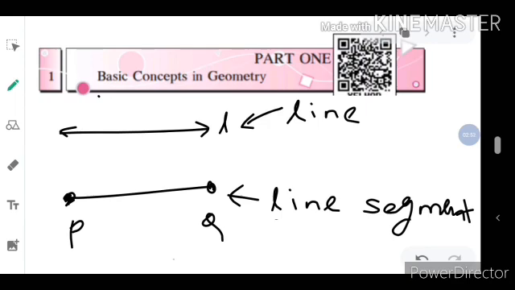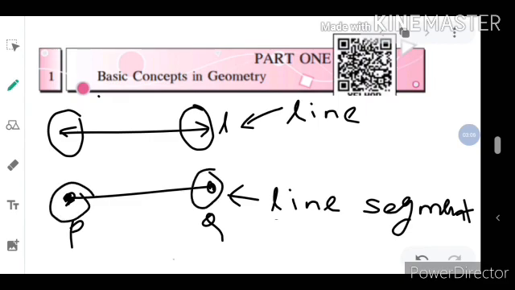In line, on both sides there are arrows, which means line has innumerable length. Line doesn't stop, and here there are no arrows in line segment, which means line segment cannot grow, and line can grow on both sides, and line segment cannot grow. Now we are going to learn how to read the names of line and line segment.